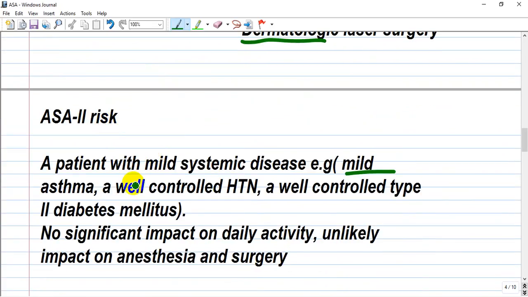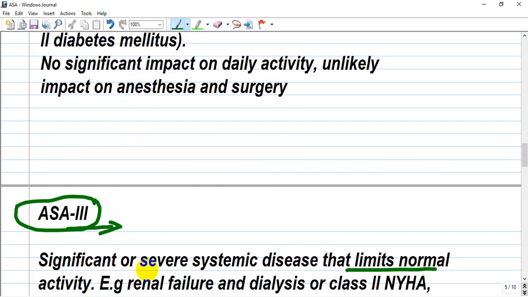ASA 2 represents a patient with mild systemic disease like mild intermittent asthma, well-controlled hypertension with just one drug, or well-controlled type 2 diabetes mellitus only with metformin 500 milligrams, for example, that will not have a significant impact on daily activity and is unlikely to impact anesthesia and surgery.